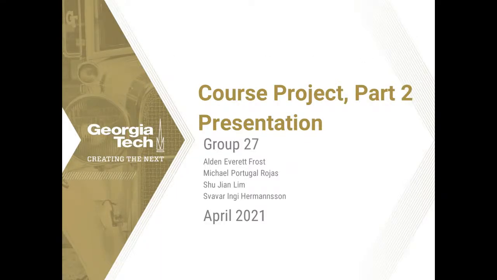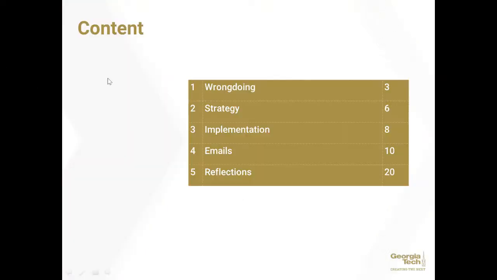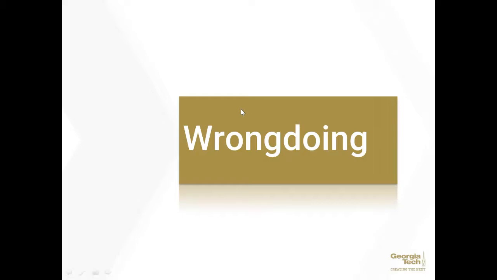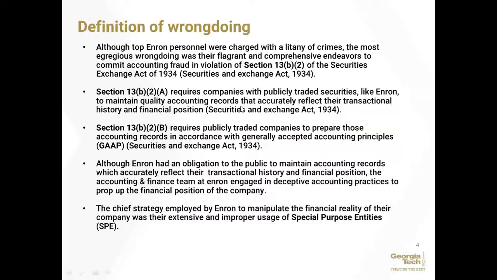So this is the course project presentation for Group 27. We're broken up into 5 sections: wrongdoing, strategy, implementation, the emails we found, and reflections on our strategy. So we're going to first look at wrongdoing.